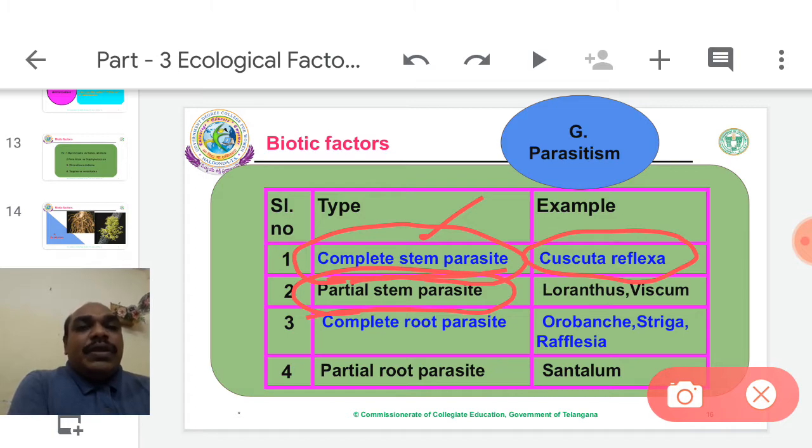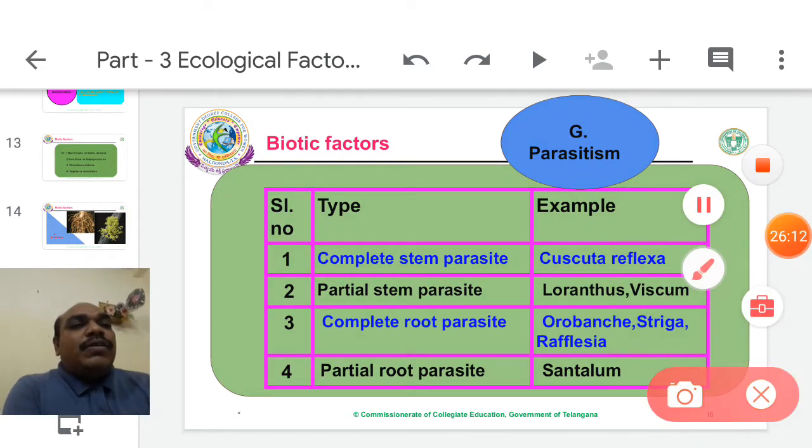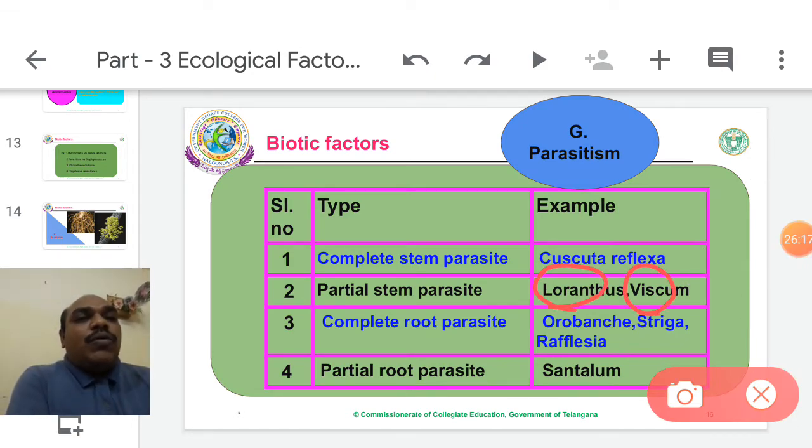They have some leaves, hence they are only partially dependent on the host. They have leaves, but they are still dependent on another plant's stem. Example, Loranthus and Viscum. Learn these two examples by heart. In Viscum, the first two letters are VI. In Loranthus, the first two letters are LO, together VILLO. Remember it as a code for partial stem parasite.